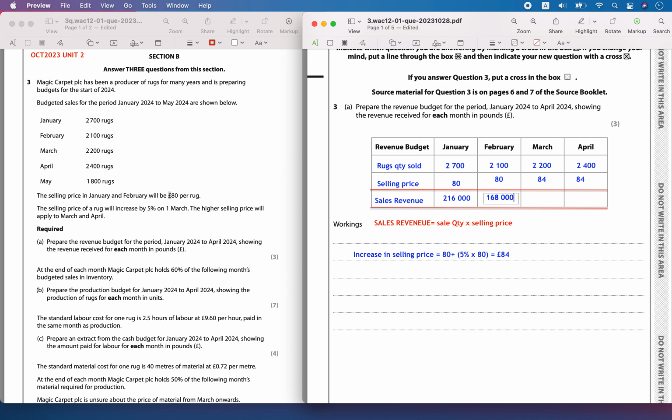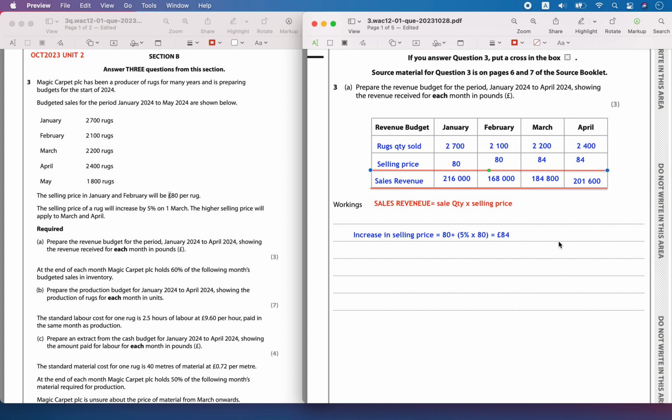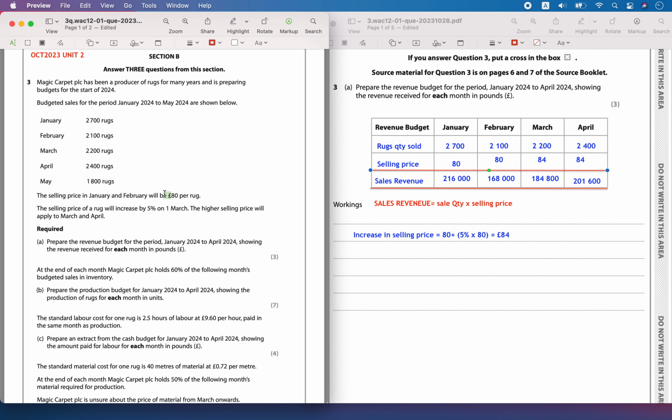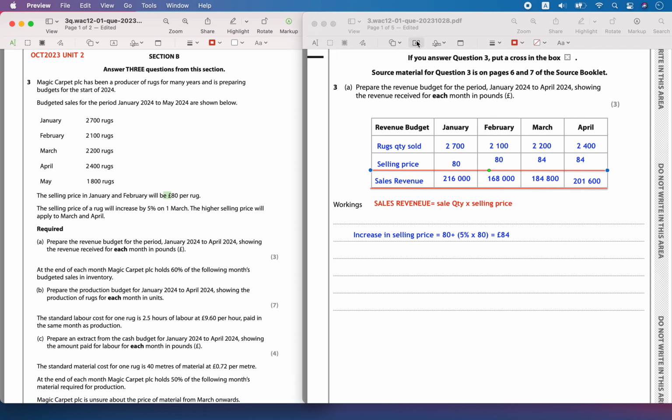And then for March, it is 2200 times 84, which is 184,800. And for April you have 2400 times 84, that is 201,600. So these are the sales revenues that are going to be earned by the business, in pounds. Next you have, okay, you can write pounds here.